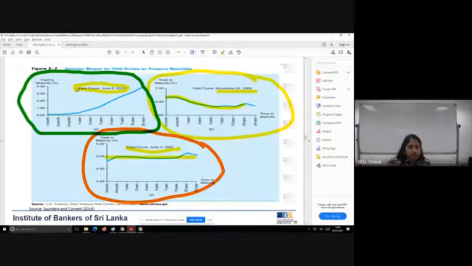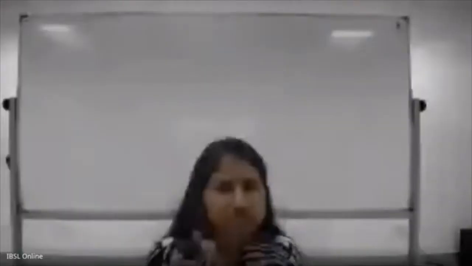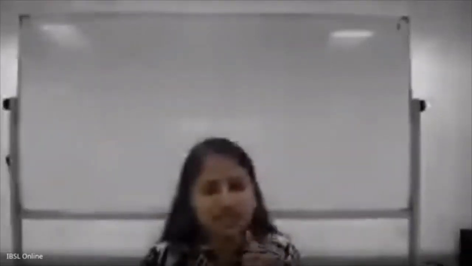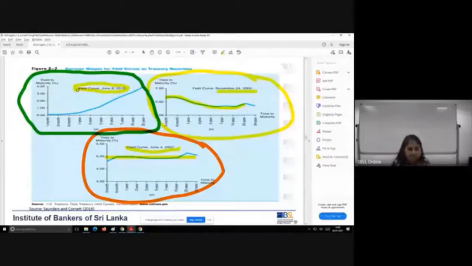They are expecting economic growth to set into the market, and therefore the yield curve is upward sloping. Just for you to practically see this in context, so you understand that even though this is theory, you could easily apply it in the practical world and get the necessary indications from the market.